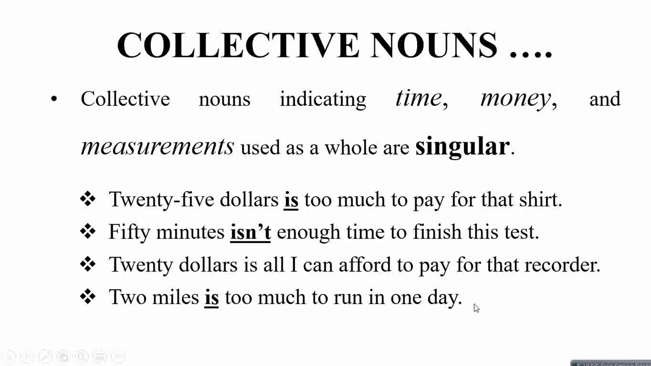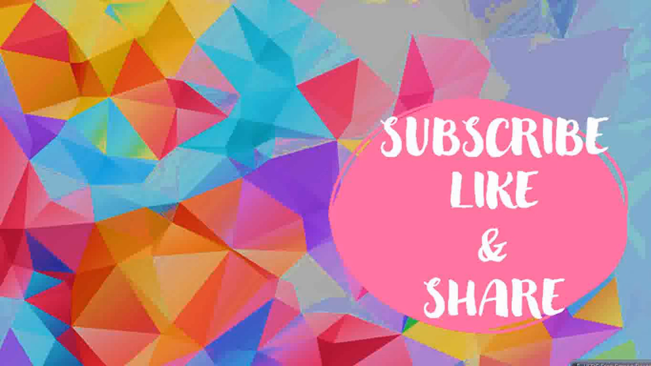So जब आप collective noun को यूज़ करेंगे in order to indicate time, money और measurements, तो हमेशा singular में ही इसका verb follow होगा. This was all about the gerund verb. I hope it makes sense.